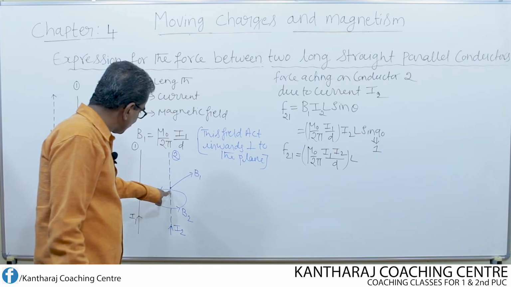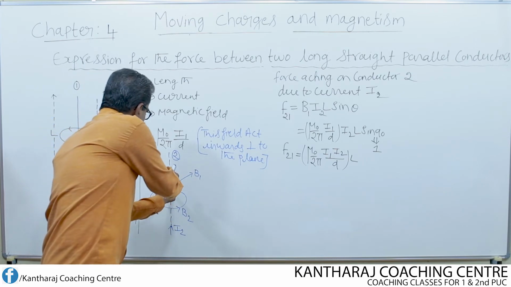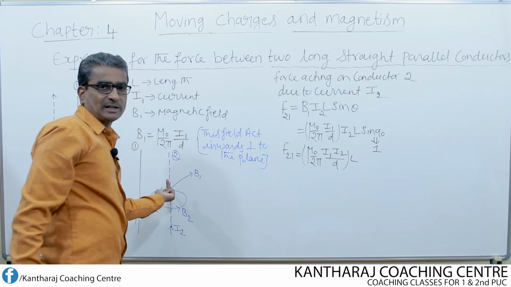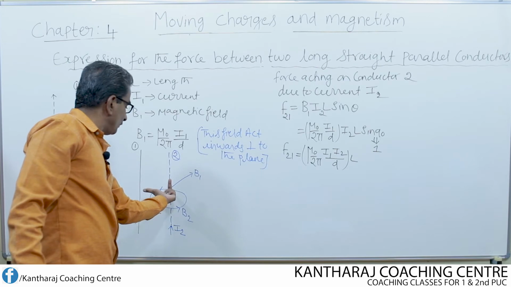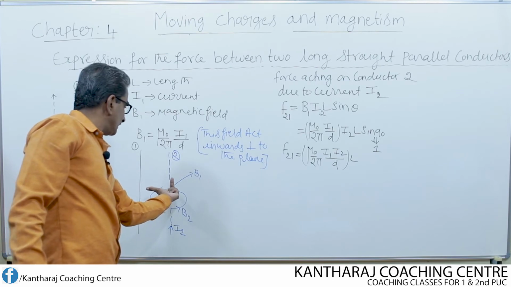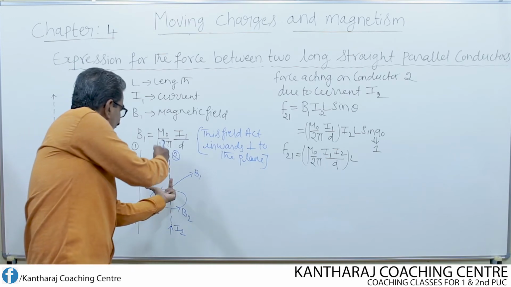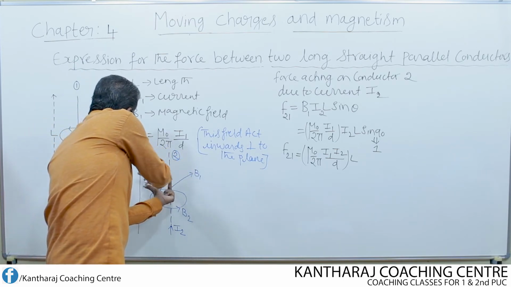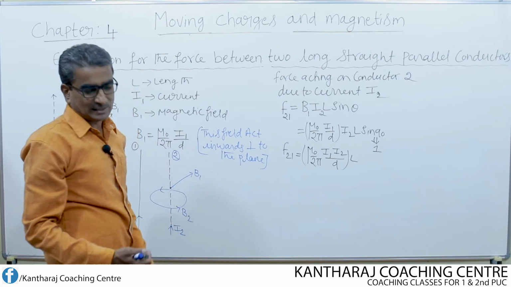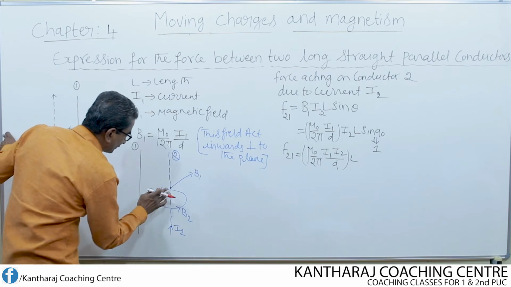Upward direction. So I reverse the hand like this, so that the middle finger represents the direction of current, which is flowing upwards. Stretch the thumb finger now. If you stretch the thumb finger, then the thumb finger gives the direction of force. That means on the second conductor, the force is acting towards which conductor? Towards first conductor.